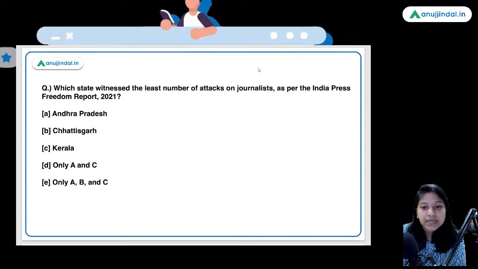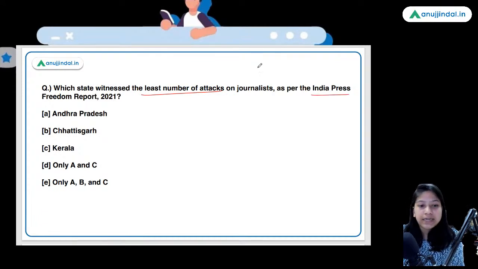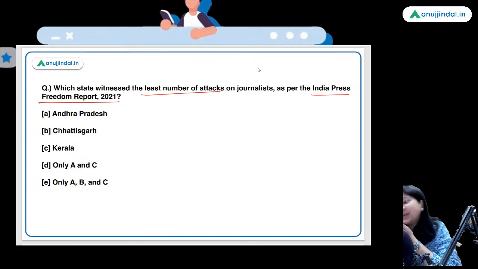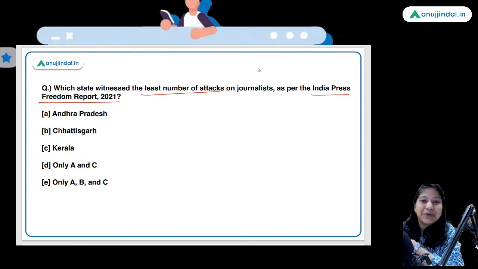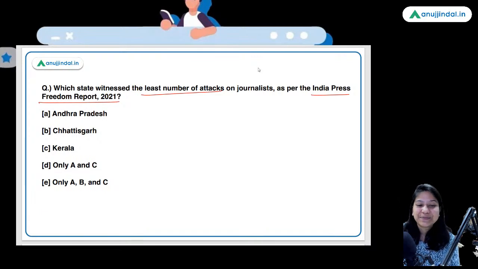Which state witnessed the least number of attacks on journalists as per the India Press Freedom Report 2021? Very good. How aesthetically you have put it, Sumit. Exploitation by exploration. Very nice. If it has not been done yet, then this is the session, guys. This is the opportunity. Utilize this time. I am here for making you revise the current affairs of February.